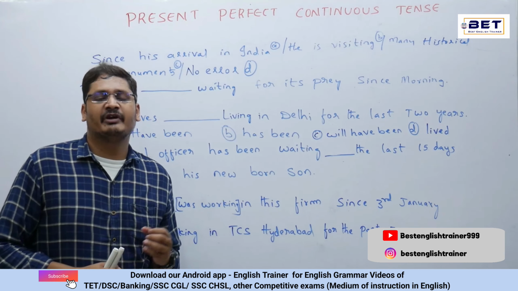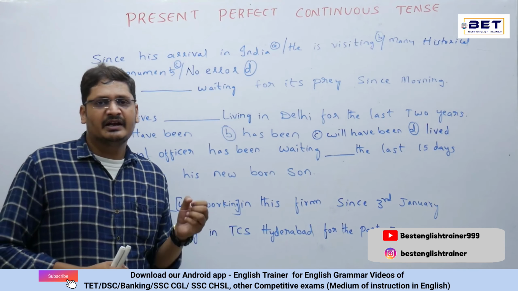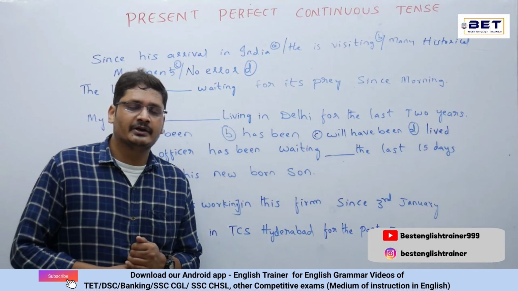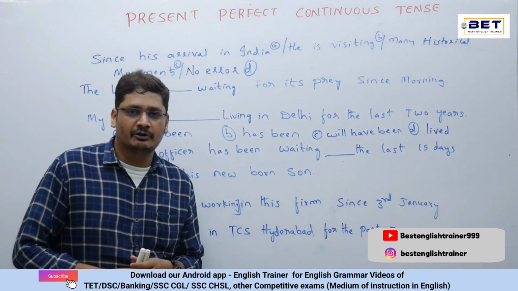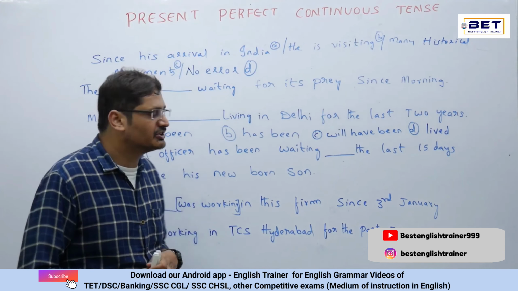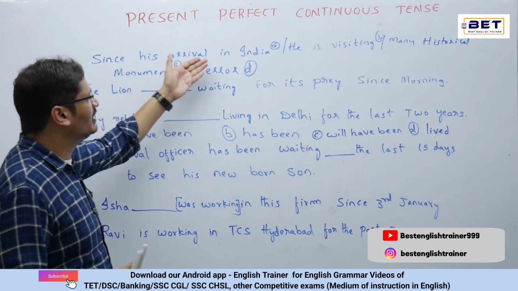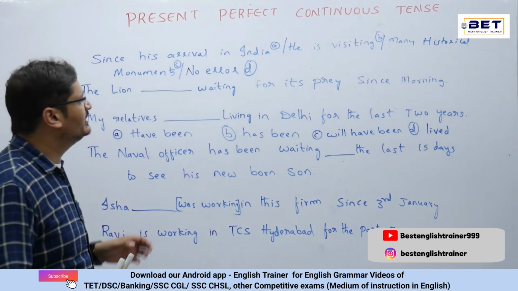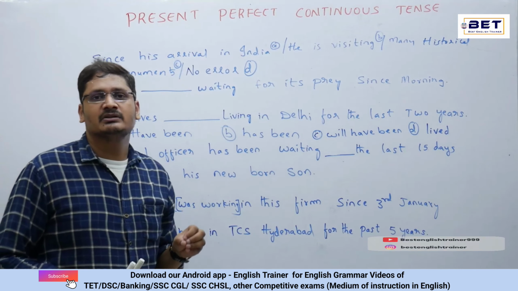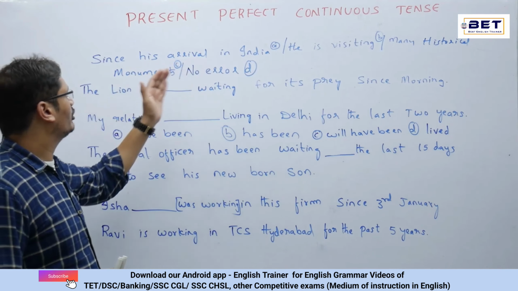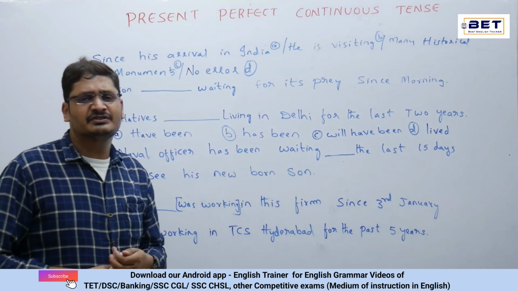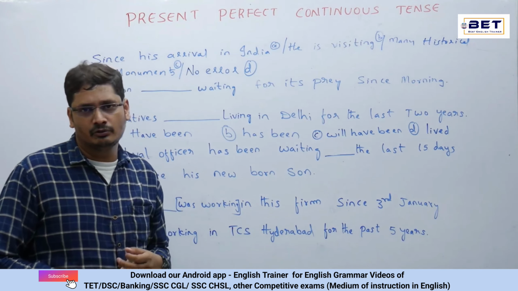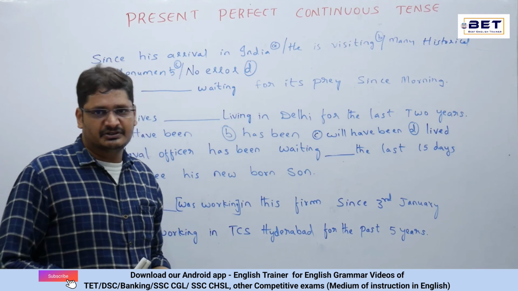Based on the concept that we have discussed, let's solve some questions pertaining to the present perfect continuous tense. See the first question. Since his arrival in India, he is visiting many historical monuments. In this question, we need to find the error. Since is the clue word pertaining to the present perfect continuous tense.